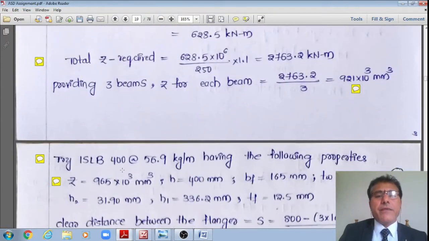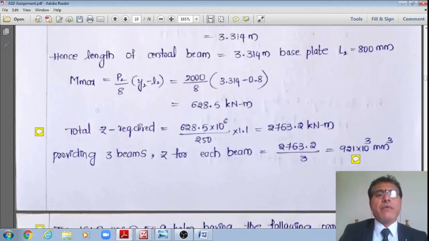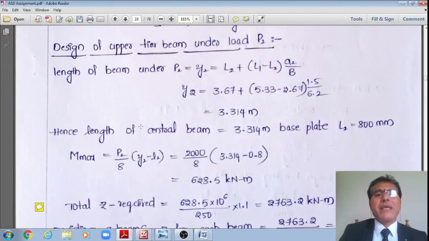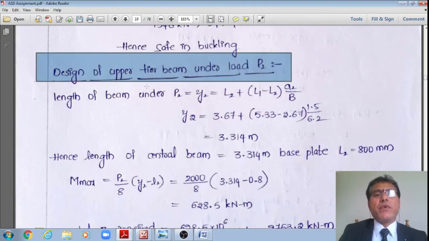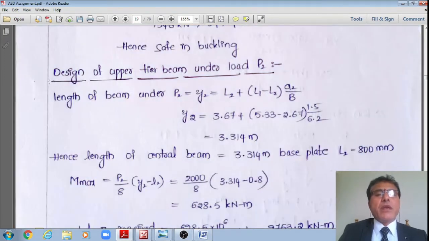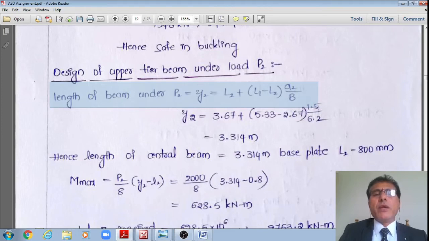Then I hope you understood this first part, right? Then I'll move to the second part, wherein I want to analyze and design the grillage under the concentrated load P2. Therefore, design of the upper tier beams under the concentrated load P2 or under the right column. Now the length of the beam under the column transmitting a load of P2, notated by Y2, is equal to L2 plus, I need to interpolate because the length is varying over the length of B from L1 to L2.